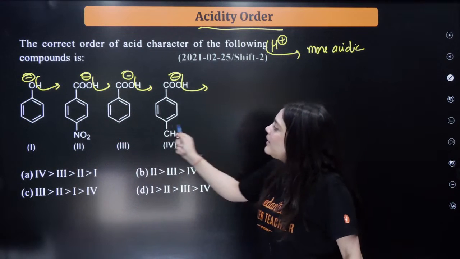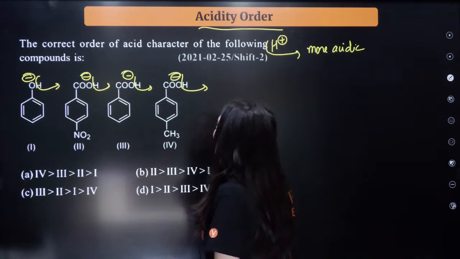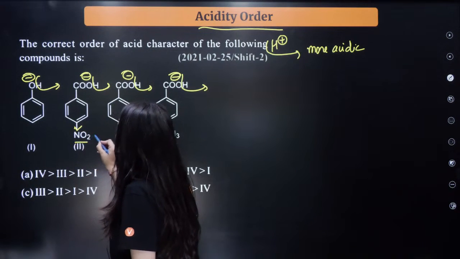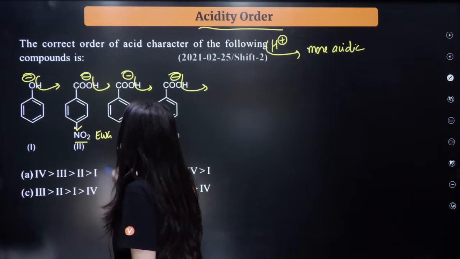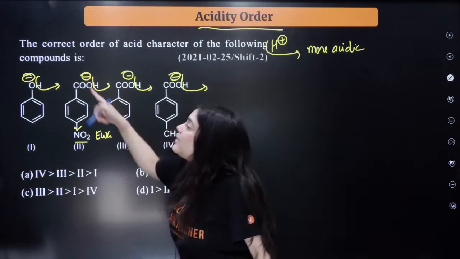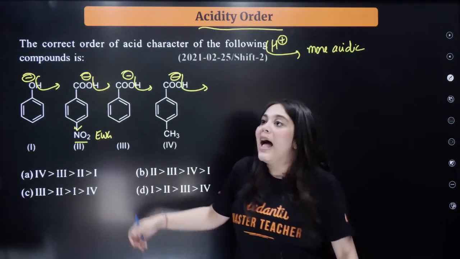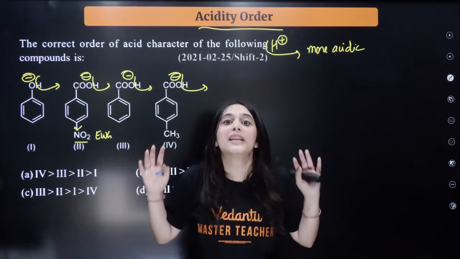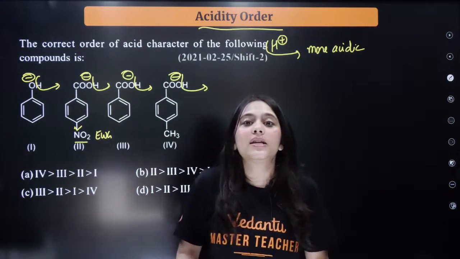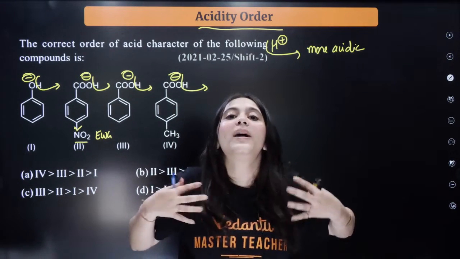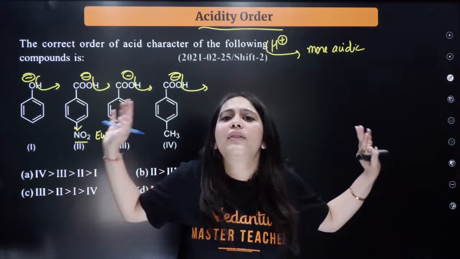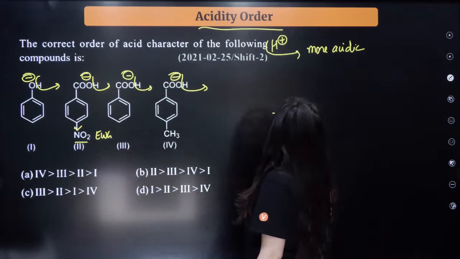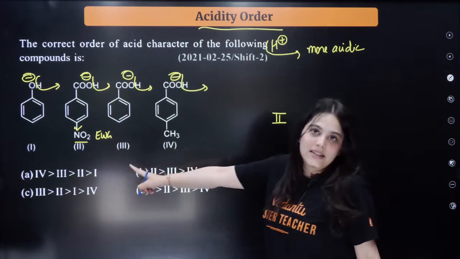So between these acids, let's compare first. Can you see NO2 is an electron withdrawing group, isn't it? Hence, this is stabilizing the negative charge. I'm already negative and you're taking away electrons from me, hence you're making me stable, right? What is a stable species? A neutral species. If I have too much negative charge, I want to get rid of it, and this NO2 is doing just the same. So second will be the most acidic.